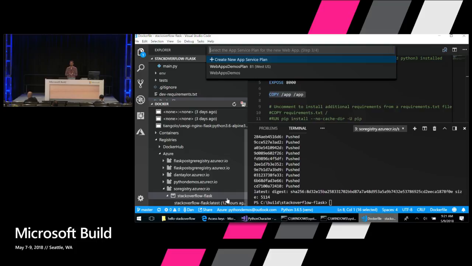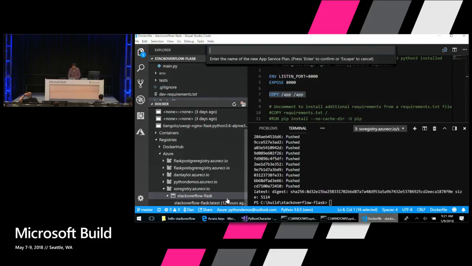Think of a plan as basically a VM. It's the actual physical resources that are hosting your app in App Service. And you can actually deploy multiple containers to the same physical resource. You only pay for that physical resource, that plan. So you can have 10 different apps running on the same resource, which is especially useful if you're just playing around with a few lightweight websites and you don't have a lot of traffic. This is a really cost-effective way to play with Azure.